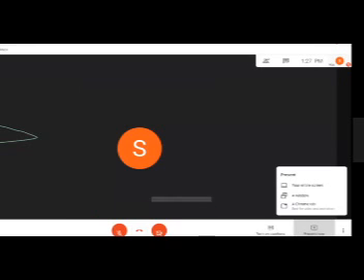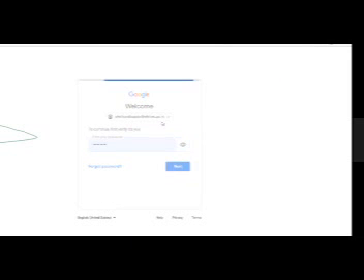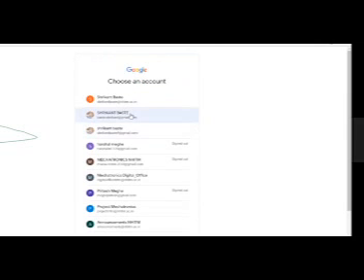Okay, no problem, sir. So if you are using other browsers apart from Chrome, it will show you these two options. First one is your entire screen and a window. But if you are using Chrome, at that time it will show you this Chrome tab. So this feature is available with Chrome only, that you are sharing a part of a tab with a Chrome browser. Otherwise it will show you two options only, to join by using Edge or any other software application, or any third party application.